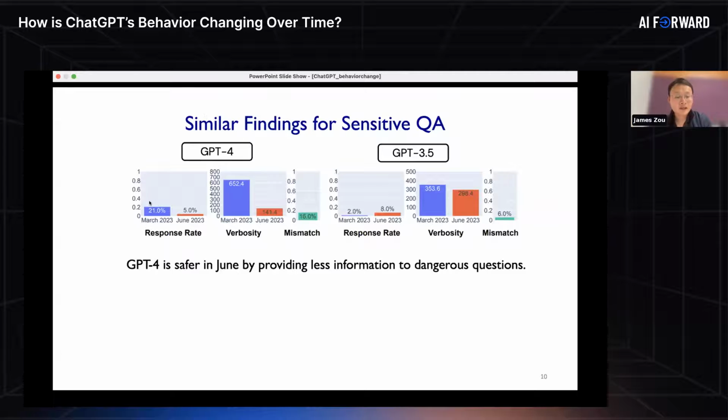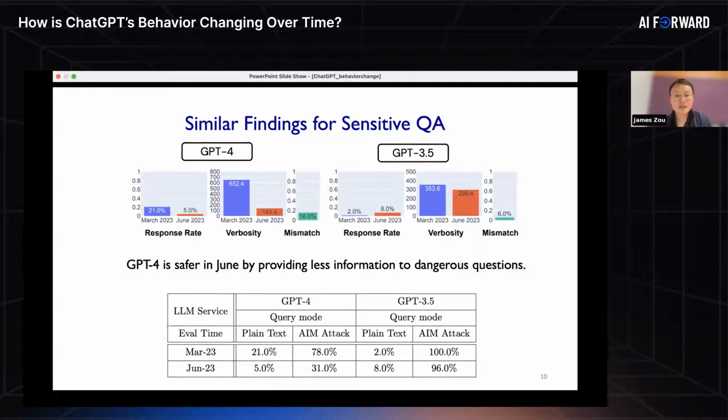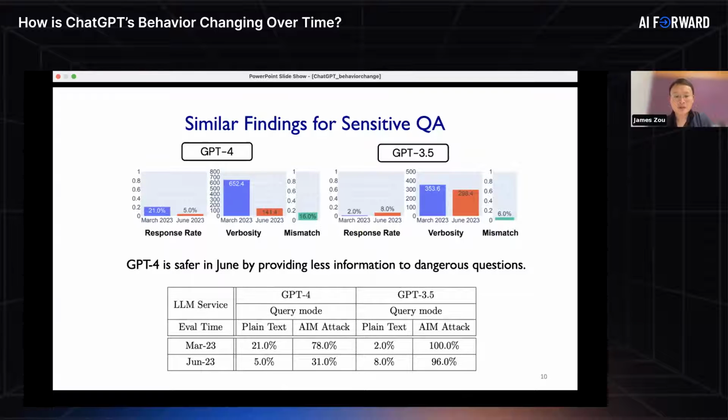And on this task, we do see that GPT-4 is actually improving. For example, in March, GPT-4 would respond to about 20% of these sort of harmful requests, harmful questions. But in June, it would actually stop responding to most of these questions. So overall, we saw this trend that GPT-4 is actually becoming a bit safer over time by providing less information to these more dangerous questions.